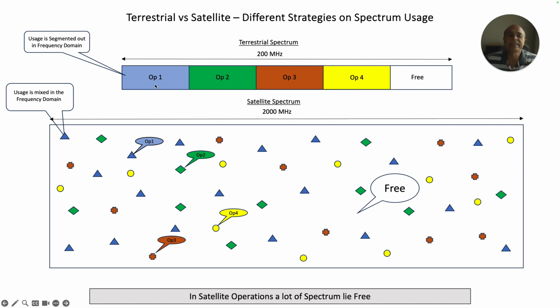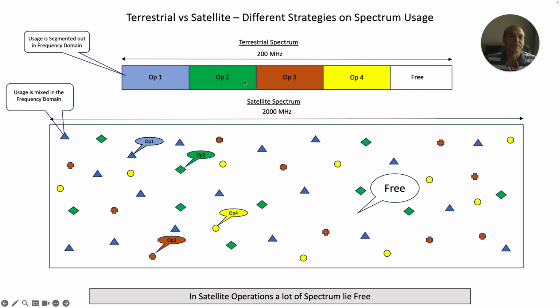Now, why is terrestrial spectrum given in chunks in an exclusive manner and why is satellite spectrum given on a shared basis? This is the next point to discuss. The reason the terrestrial spectrum is given on an exclusive basis, compared with the shared basis of satellite spectrum, is that if terrestrial spectrum is given on a shared basis, the cost of coordination to use that spectrum among multiple players using the same block of spectrum will be so high that the spectrum will become unusable.